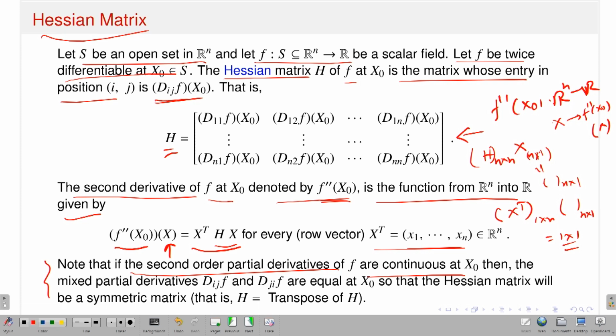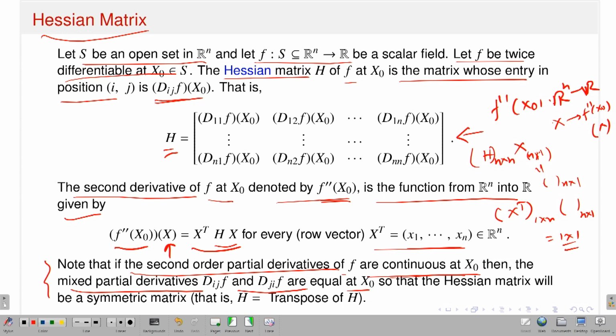Now, on top of that, if I assume that the second order partial derivatives not only exist but are also continuous, then you can guess what I am trying to say, because I already have the mixed derivatives theorem. If all the second order partial derivatives exist and are continuous, then the second order mixed derivatives should be equal. So, if the second order partial derivatives of f are continuous at the point x naught, then the mixed partial derivatives, that means d_ij f and d_ji f, are equal at x naught.